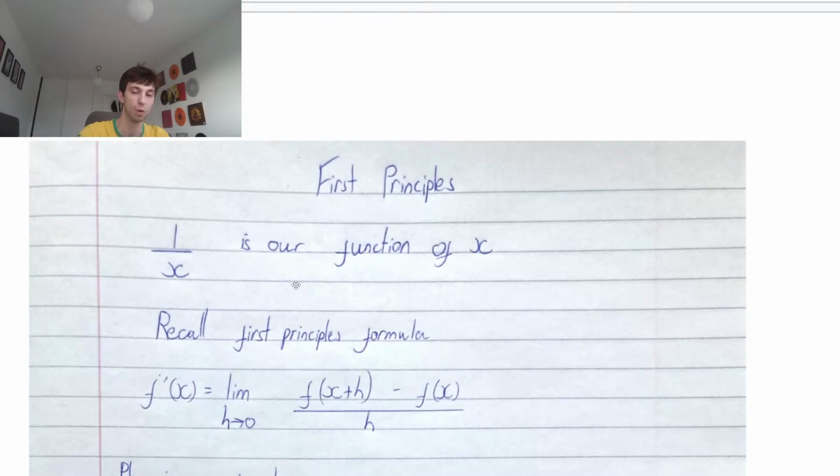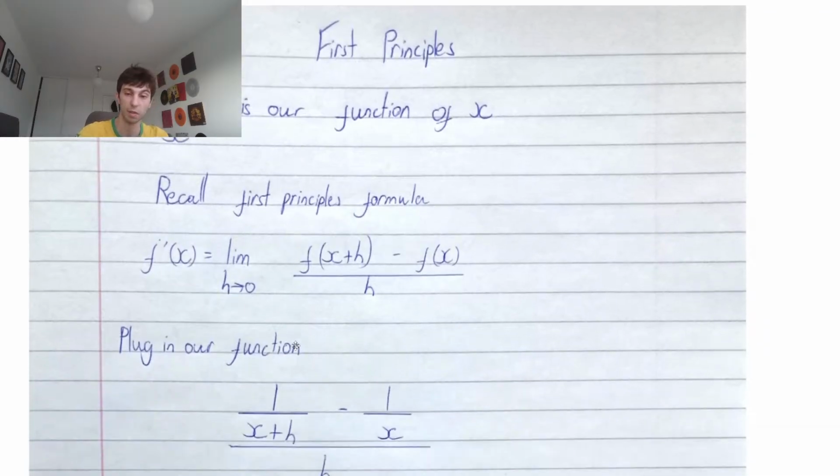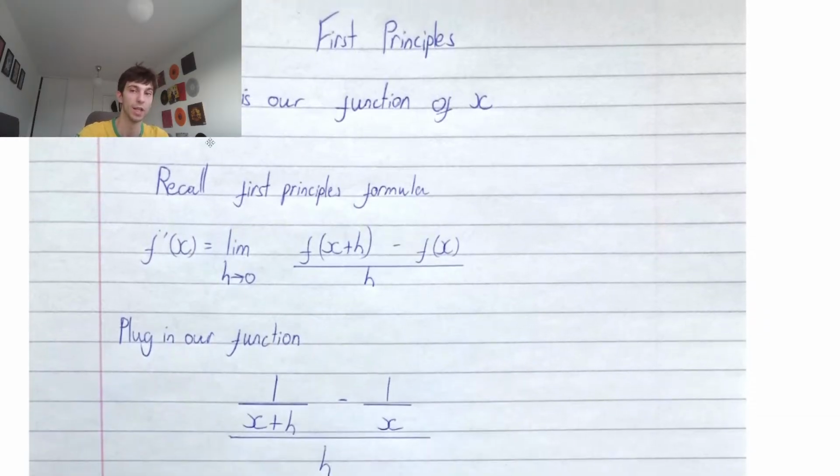Our function of x is just 1 over x. So we're just going to plug this in, guys. Plugging it in, we have 1 over x plus h. As I said, do not add h on the right. Put x plus h into your function. So if it's sine x, it would be sine of x plus h, whatever they ask you to differentiate. And then we're taking away our function of x, which is just 1 over x, all over h.